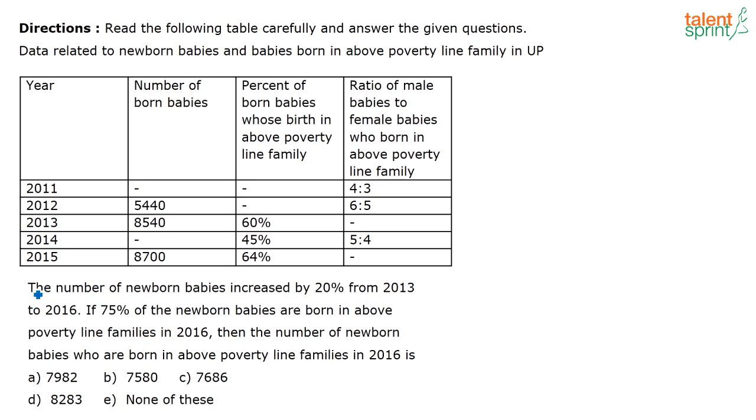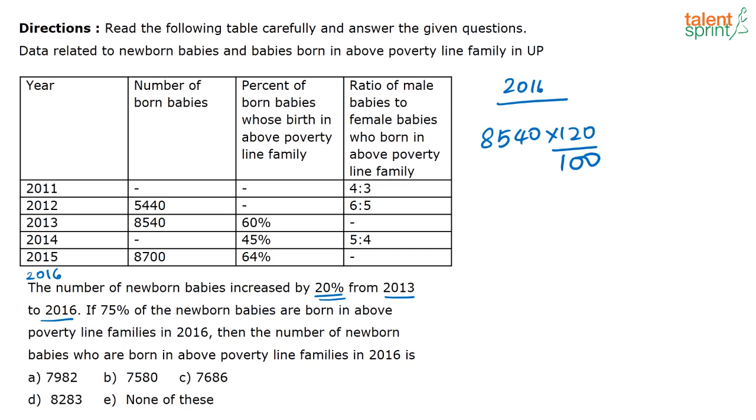So the question is this: the number of newborn babies increased by 20% from 2013 to 2016. Now see, 2016 values are not actually given here, correct? So from 2013 the number of babies have increased by 20%. So here we know in 2013 there are 8540 babies who were born. So in 2016 how many babies were born? An increase of 20% is nothing but 8540 into 120 by 100, correct? So this will be the number of newborn babies born in the year 2016.